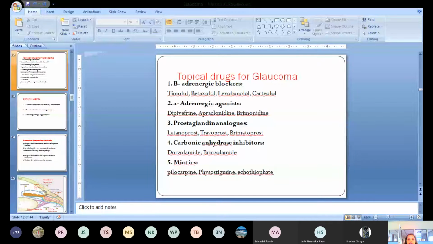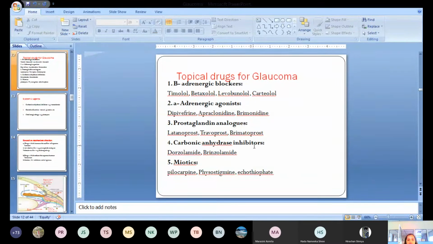Next we have the alpha adrenergic agonists: dipivefrin, apraclonidine, and brimonidine. These also you can give by topical application. Likewise, we have the prostaglandin analogs: latanoprost, travoprost, and bimatoprost. The other group is carbonic anhydrase inhibitors, which also decrease the aqueous humor production. These drugs we can use either topically or intravenously; in an emergency condition, we can use them systemically. Otherwise, we can use the topical route.